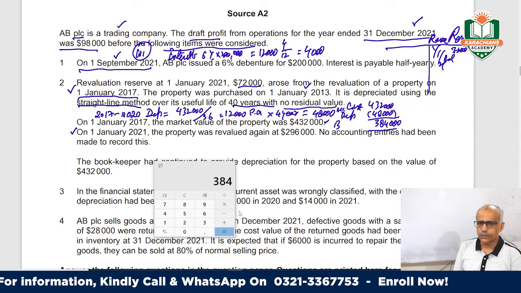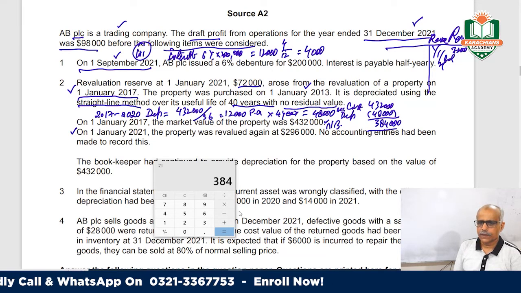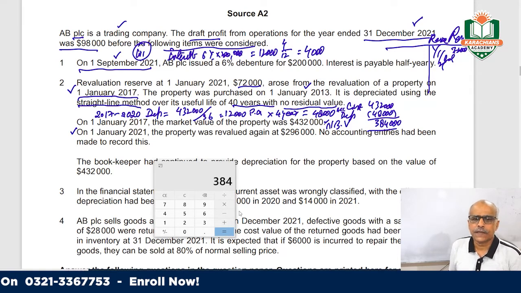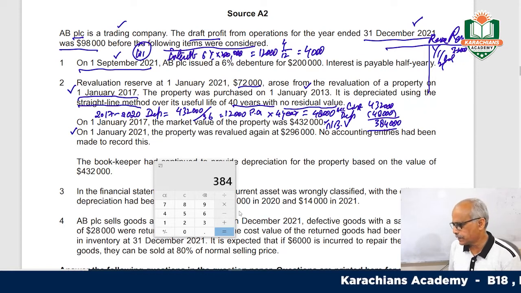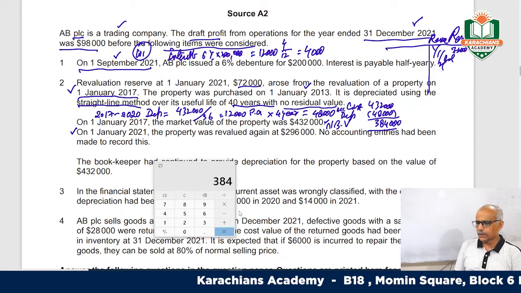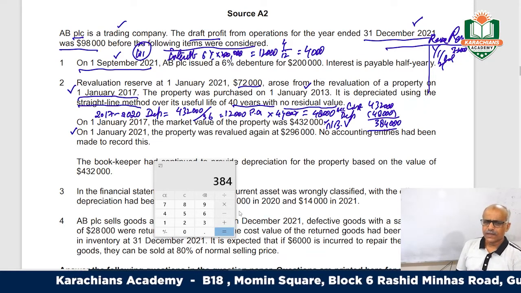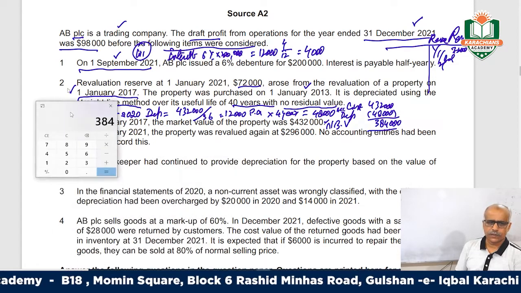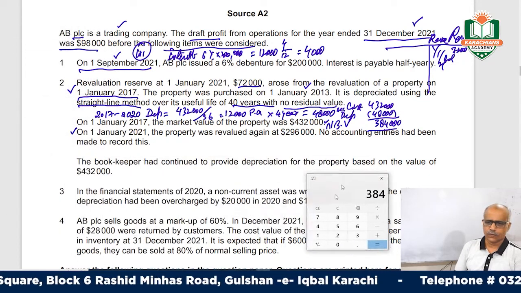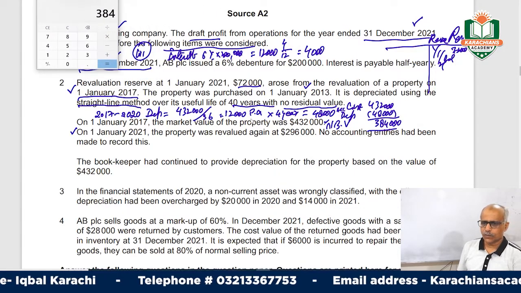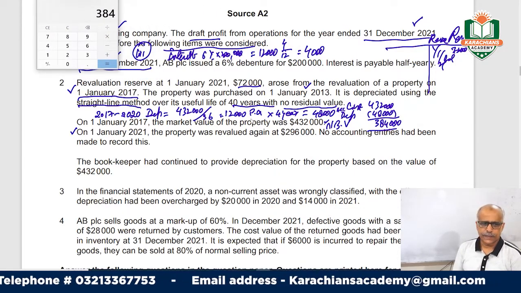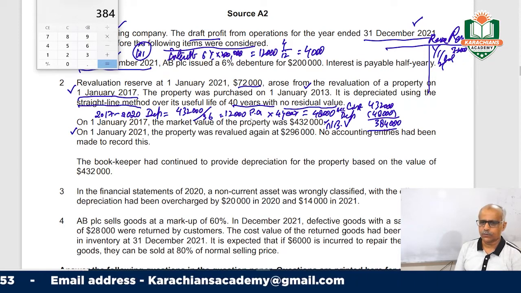This is the net book value on December 30th, 2020. 384 was the total book value, right? So we will look into this. The question is a bit complex. Okay, then the property was revalued at 296.